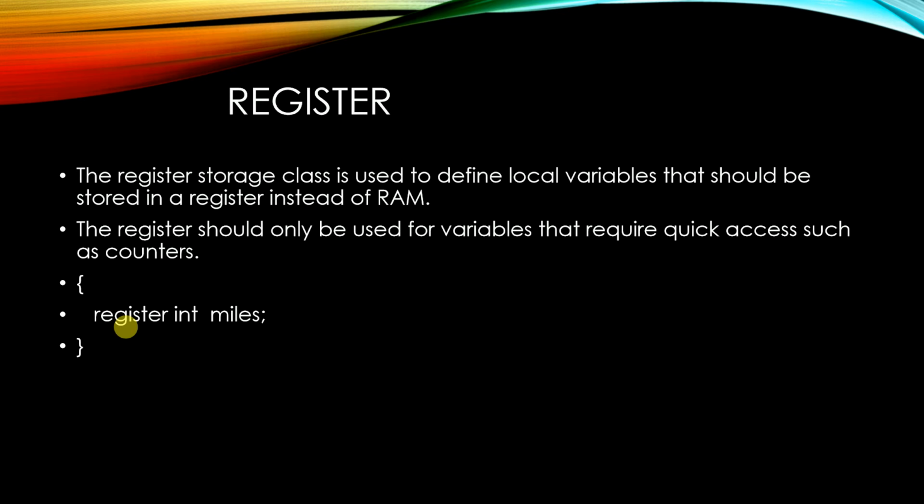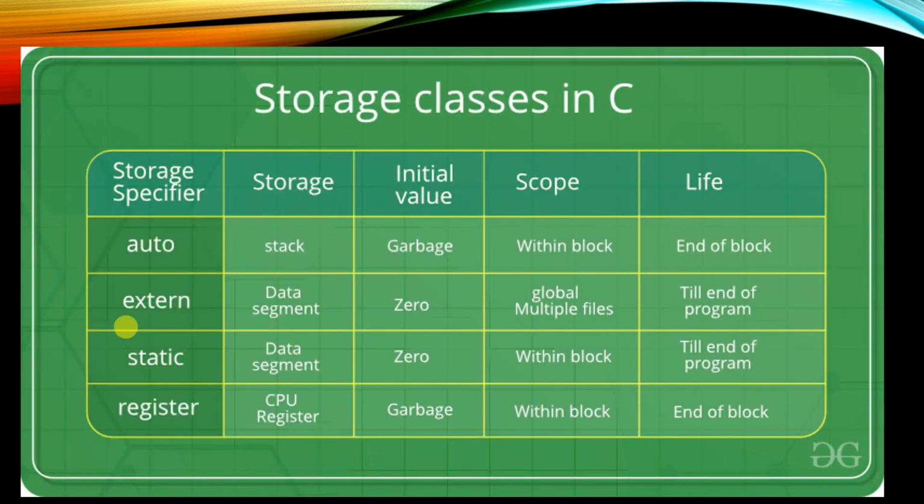Okay, that's it about registers. And next we have just a table. Auto means automatic, means normal. By default, storage will be inside the stack memory. The initial value will be garbage, and for auto, by default, the variable's scope will be within that block, right? So the life will end at the end of that block.